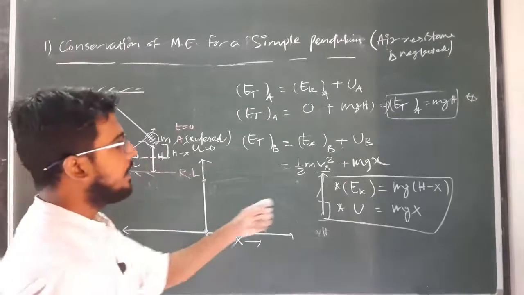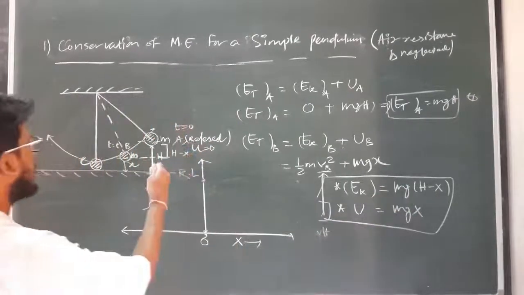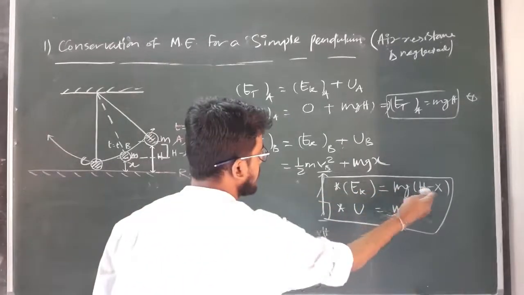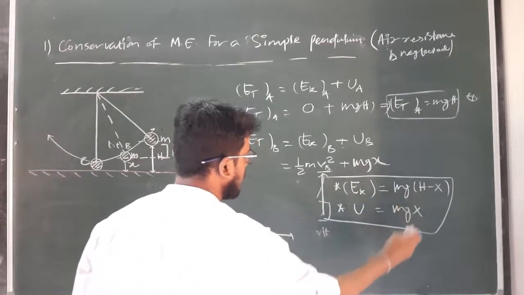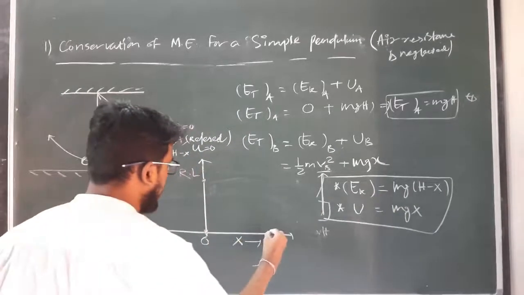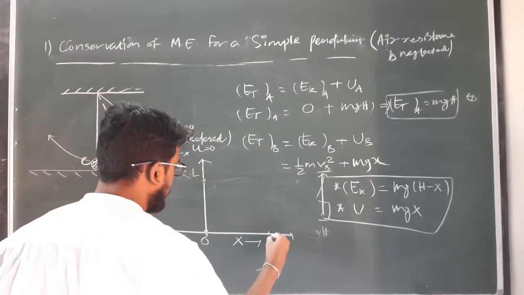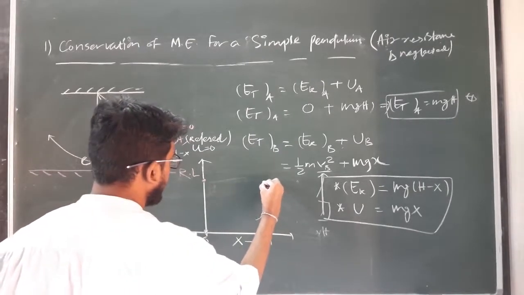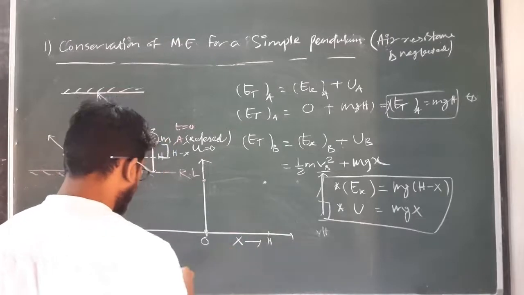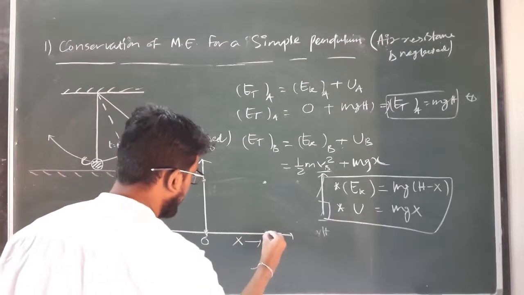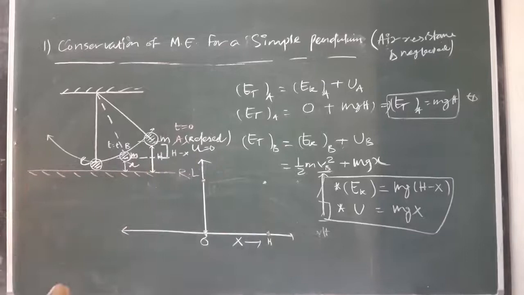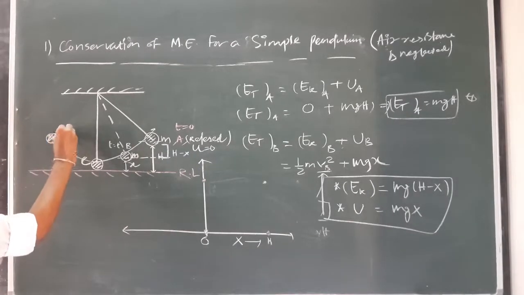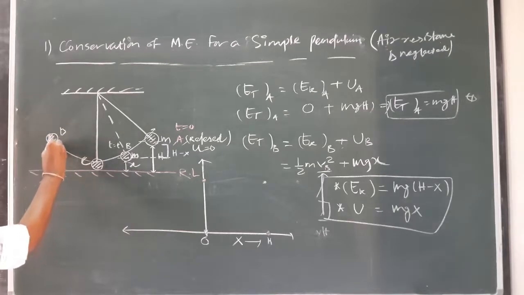Clear? When the value of x is maximum, that is h, this is known as the extreme position. When x is h, the kinetic energy is 0 and the potential energy is maximum. So at the extreme position, the potential energy is maximum and the kinetic energy is minimum. Similarly, when the body travels to point D, its height will become h again.